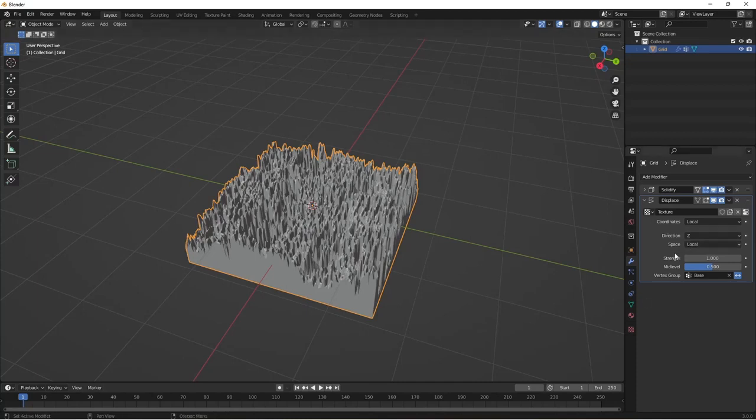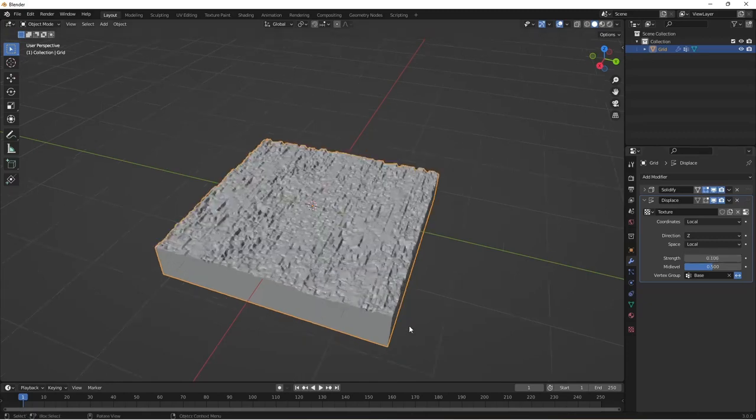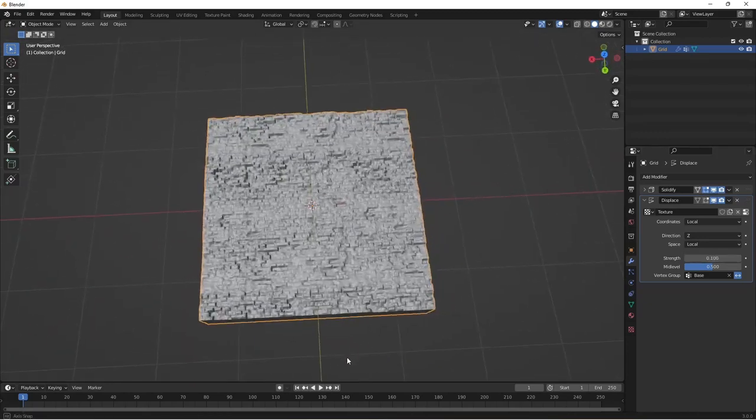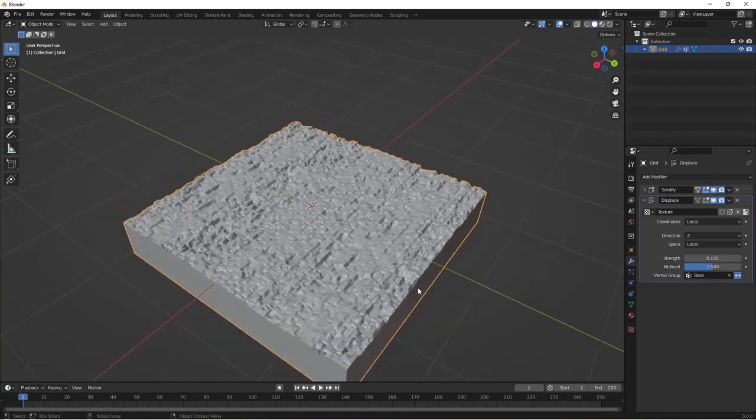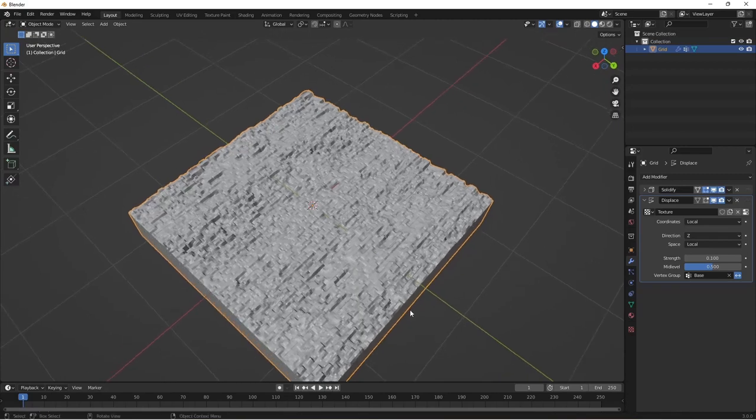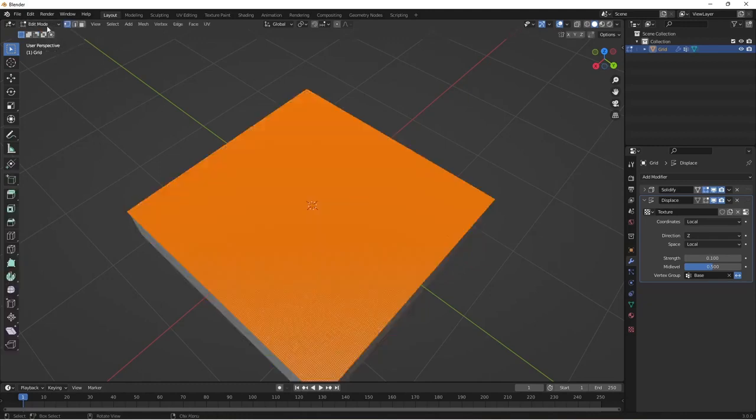In the displace now, the strength is the next one. If we drop the strength down to say 0.1, enter, now we're getting a bit of a brick wall there, and that's looking not too bad. Now you need to crisp it up a bit. So what we need to do, if you press tab, which will, if you look at the top left corner, change from object mode to edit mode.